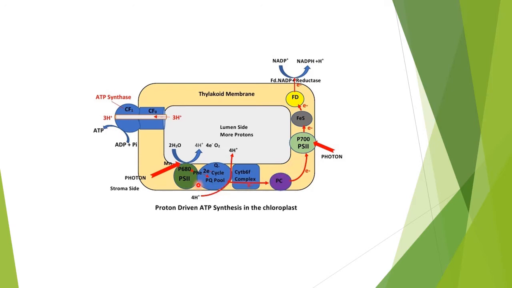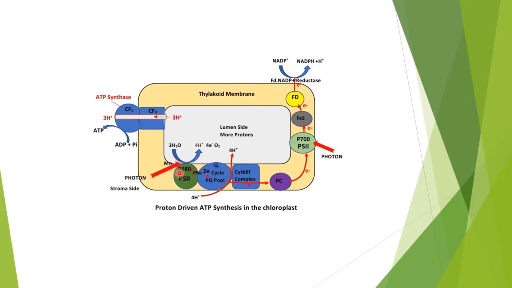In plants, there are photosystem II, P680, and photosystem I, P700. It was wrongly written here, so we'll correct it: we have photosystem II and photosystem I. Both require a particular wavelength of light to excite their reaction center.